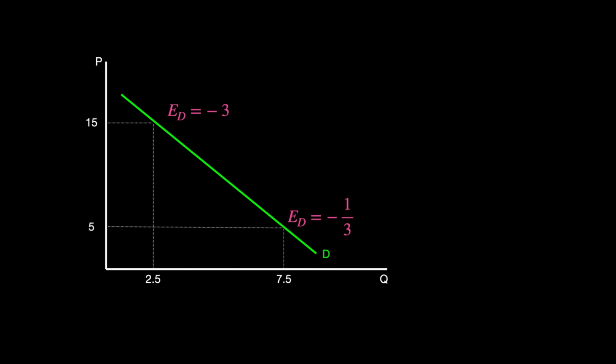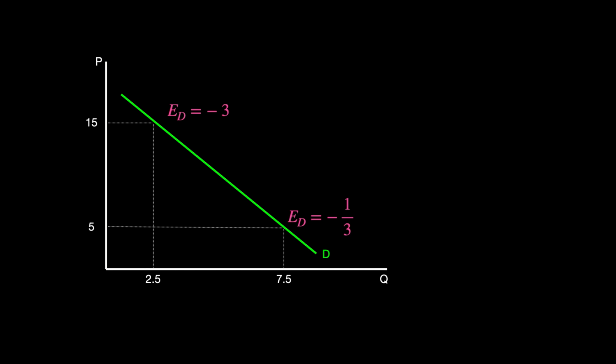So when the price of pizza is $5, the quantity will be 7.5 thousand, and the price elasticity of demand will be negative 1/3. This implies that the elasticity of demand is inelastic. Knowing this, if the pizza price decreases, what will happen to total revenue? Total revenue will decrease because consumers are relatively unresponsive to a price change. If price drops, there will not be much of an increase in quantity demanded.